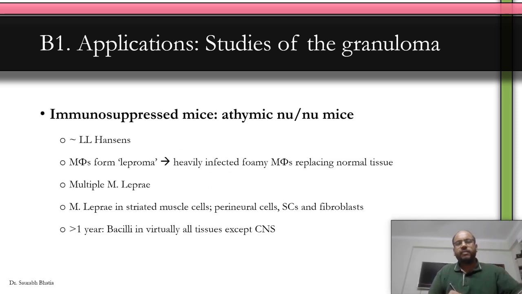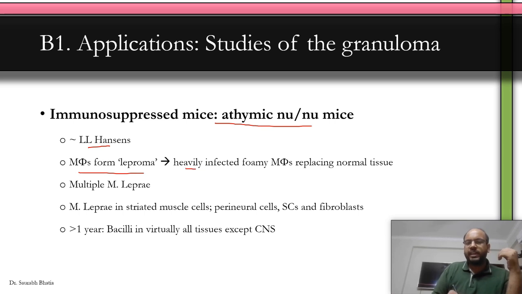Now, we are using immunosuppressed mice, in which we have artificially decreased the immunity so that we can look at the widespread M. leprae infection. We use the athymic mice, which is a type of immunosuppressed mice. The disease mimics LL Hansen. Why? Because immunity is low, there is widespread infection. Macrophages form lepromas, which are heavily infected foamy macrophages replacing normal tissue, like we see in human infection.